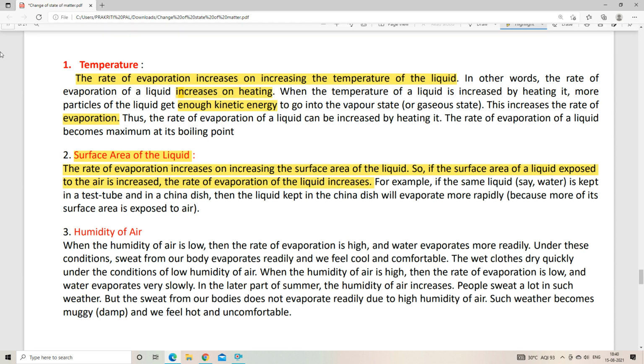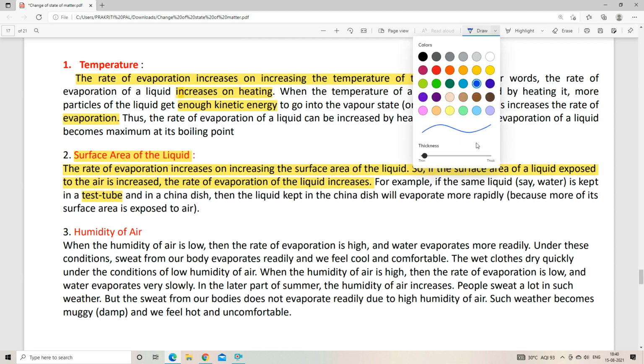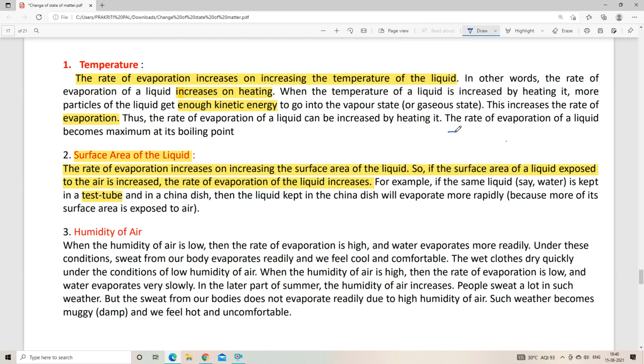Here you can see an example is also given. If the same liquid, suppose water, is kept in a test tube and in a china dish, then the liquid kept in the china dish will evaporate more rapidly because more of its surface area is exposed to air. So there is another example also. A test tube has a very small surface area, right? Have you ever seen a test tube? I think if you have, a test tube looks something like this. It looks like this.